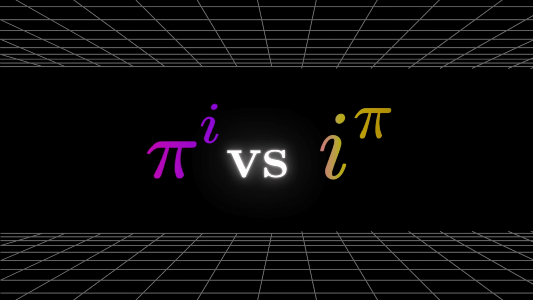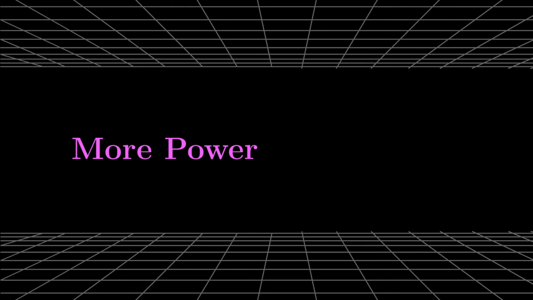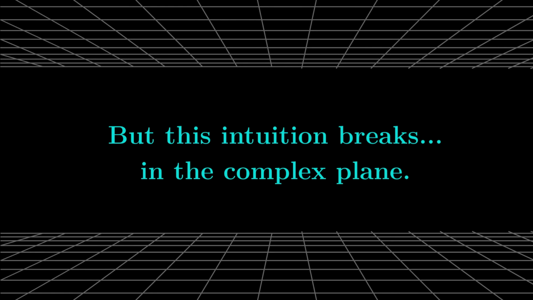Intuitively, we regard exponentiation as the engine of growth. 2 squared becomes 4, 10 cubed becomes 1,000. We expect that more power means more size. But intuition fails when we cross into the complex plane.